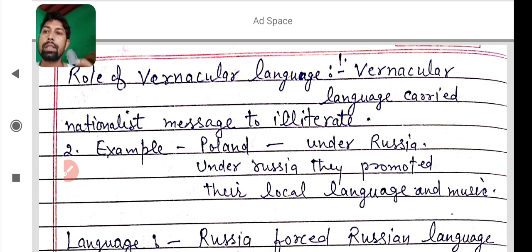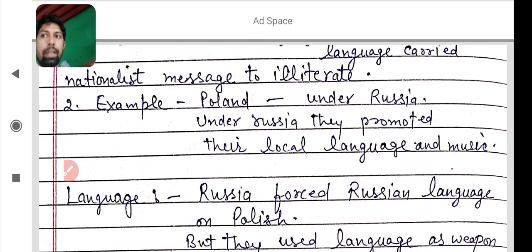The next example given in your NCERT book is of Poland under Russia. Poland was a country under Russia at that time, and under Russia they promoted their local language and music. They promoted their local language to promote nationalism, to give the nationalism idea to the illiterate people. I hope you learned the point. And the next is language. There is a difference between vernacular language and language, you know. In Haryana, Hindi is a language and not a vernacular language.